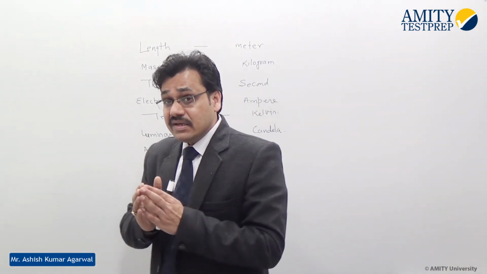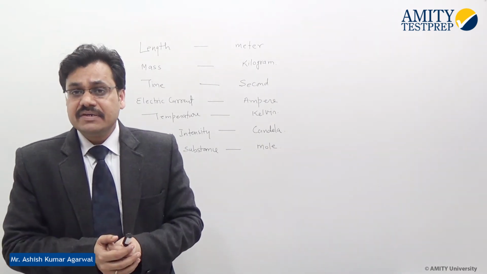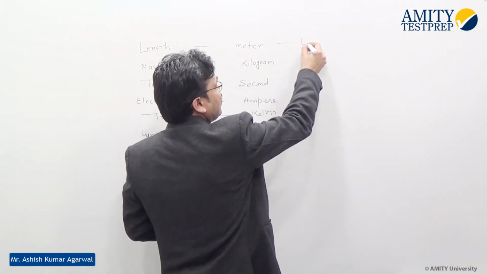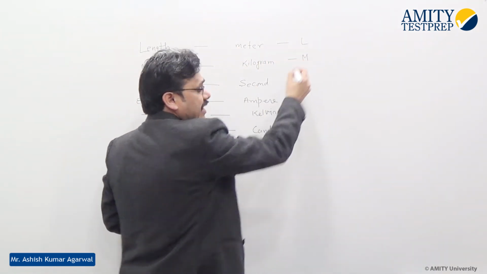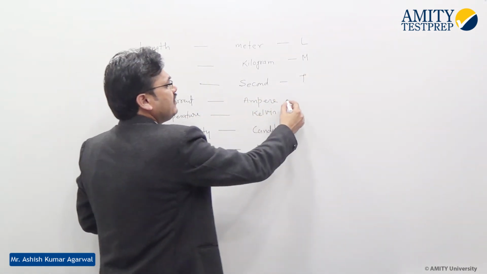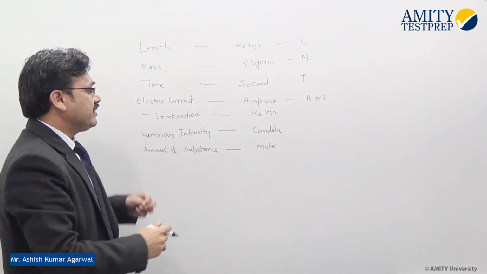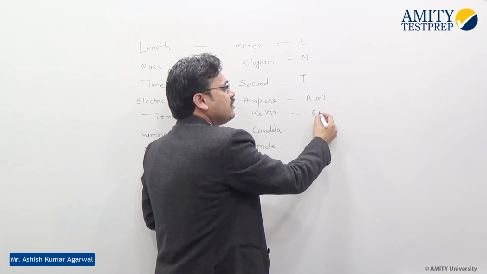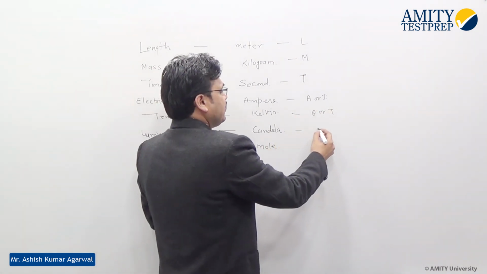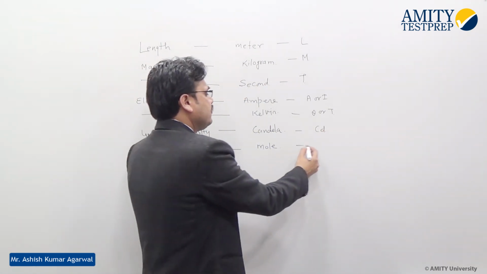For every physical quantity, we have a fundamental unit, and then we use a symbol for that. For length, we use L. For mass, we use M. For time, we use T. For electric current, we use A or I. For temperature, we use theta or T. For luminous intensity, we use cd, candela. And for amount of substance, we use the symbol mol, the mole.